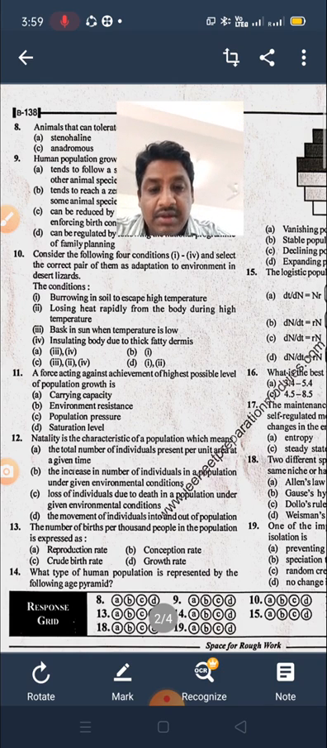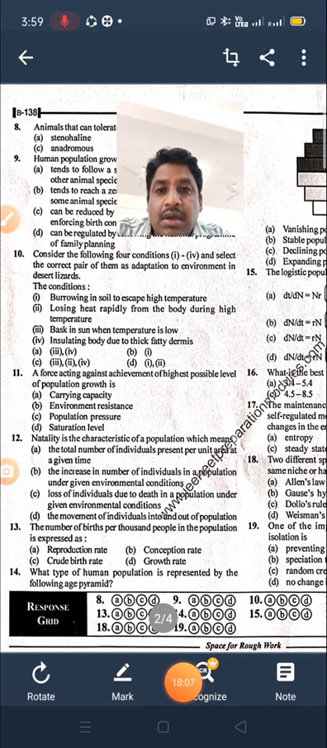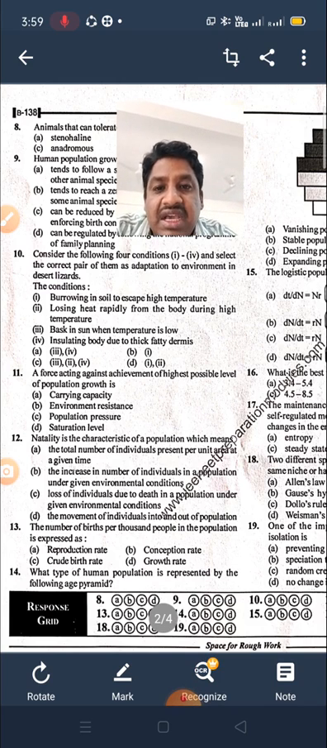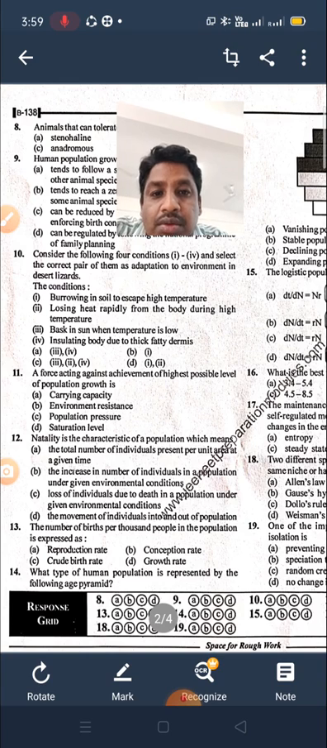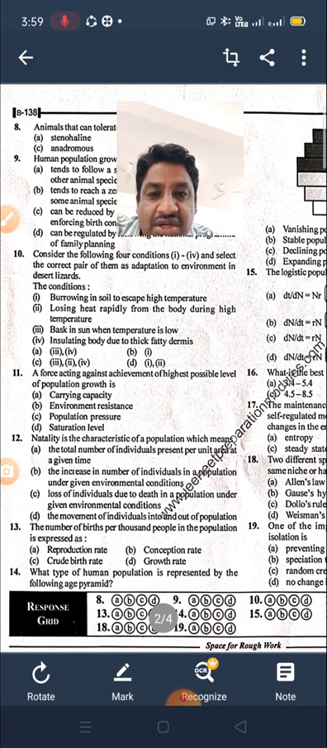Consider the following four conditions, 1 to 4. Select the correct pair of them as adaptation to environment in desert lizards. First one, burrowing in the soil to escape the high temperature; loss of heat rapidly from the body during high temperature; bask in sun when the temperature is low; and insulating the body due to the thick fatty dermis.